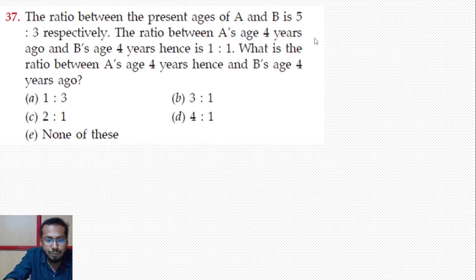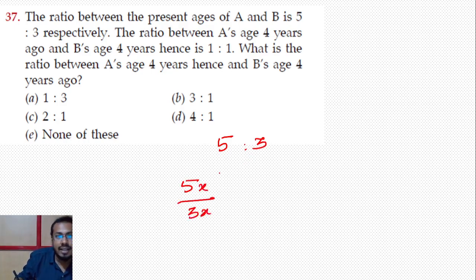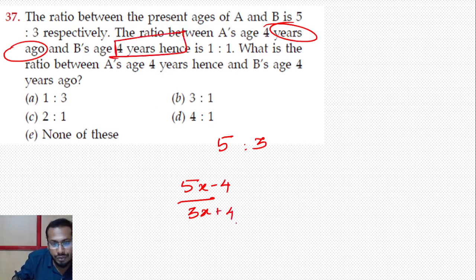That's it. Next question. The ratio between the present age of A and B is 5:3. டப்புன்னு எழுதிருங்க. Don't wait for anything. So 5:3. The ratio between A's age 4 years ago and B's age 4 years ago. அப்போ 5x 3x னு இருந்திருக்கு. First one is 4 years ago. So ago means minus. Minus பண்ணுமா? 4 years ago. And B's age 4 years hence. So we need to plus 4 years. Equal to 1/1. That's it. What is the ratio between A's age 4 years hence and B's age 4 years ago? அது அப்புறம் பார்த்துக்கலாம். Okay. This question we will do it later.